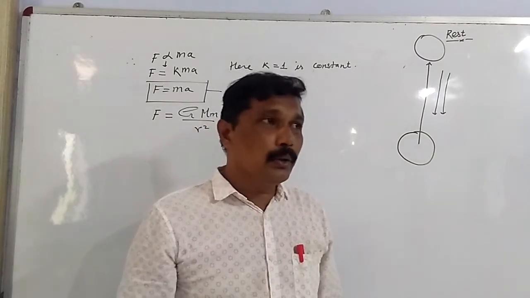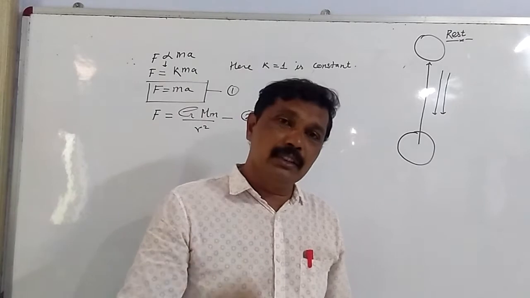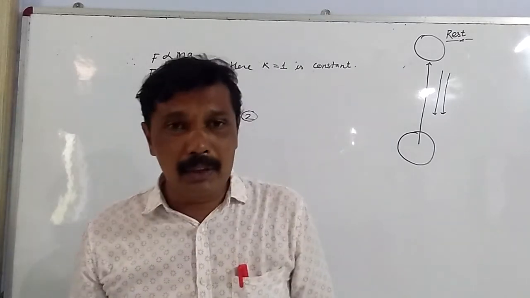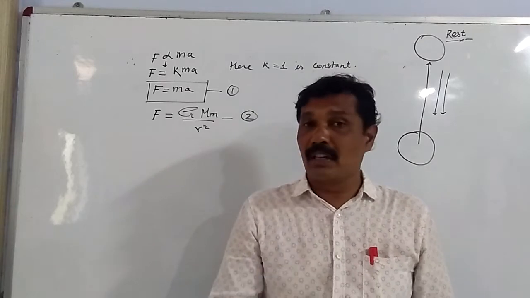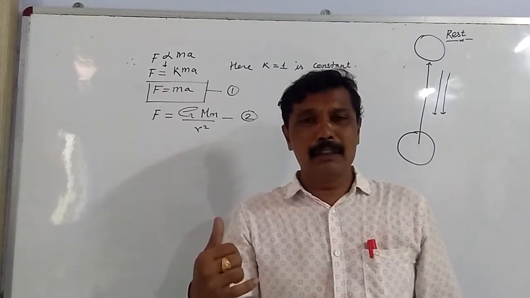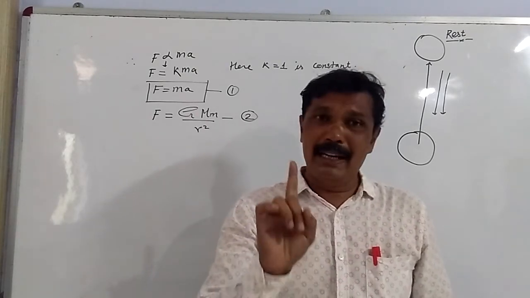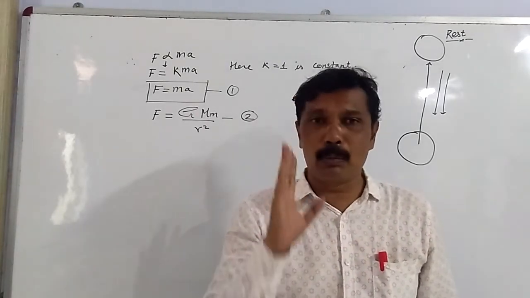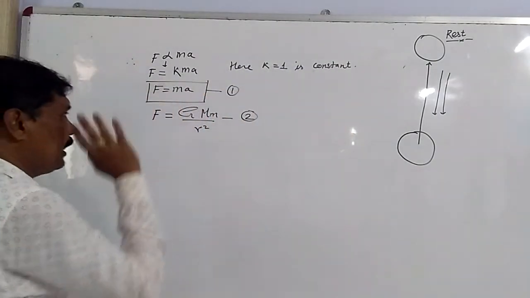But according to Newton's universal law of gravitation, we have seen that every body in the universe attracts every other body in the universe by a force which is directly proportional to the product of their masses and inversely proportional to the square of the distance between them. So, my dear students, now we have two formulas of force. One, force is equal to ma.